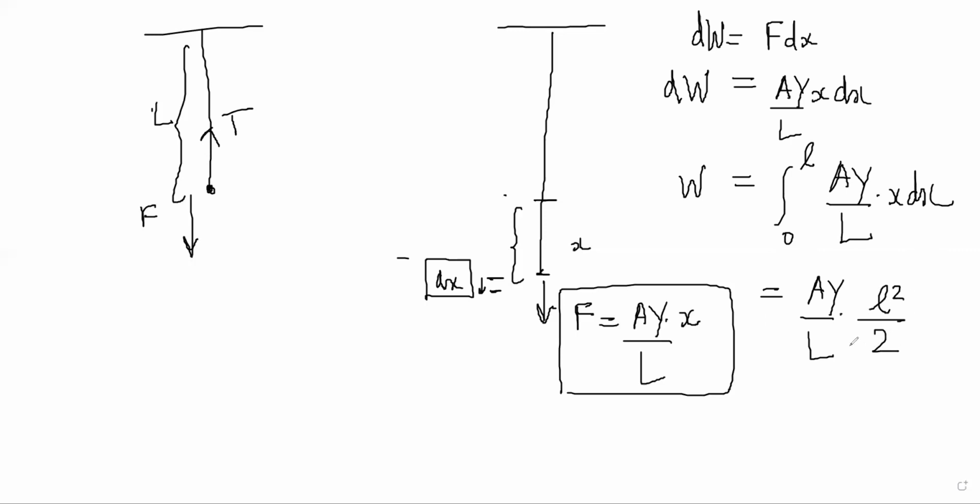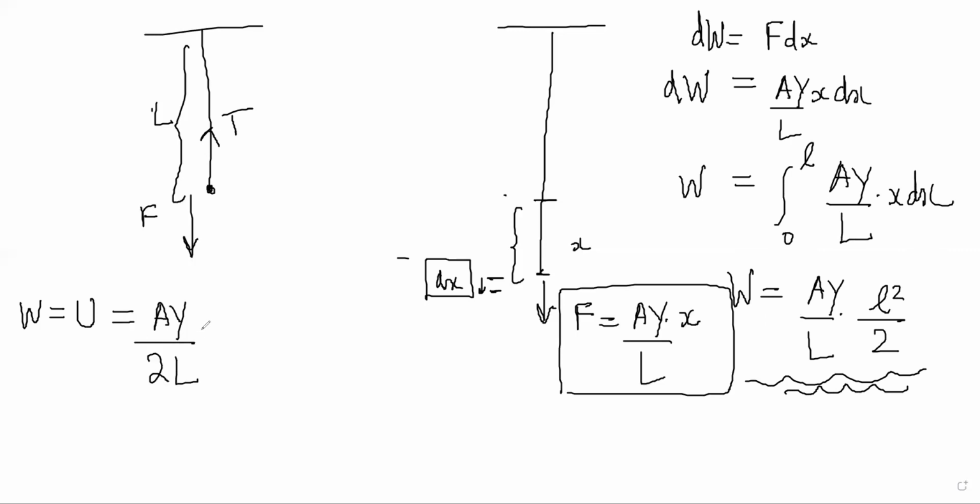This much potential energy should be stored in the wire, because this much external work was done on the wire. So work done is equal to potential energy stored, which is AY by 2 capital L into l square.